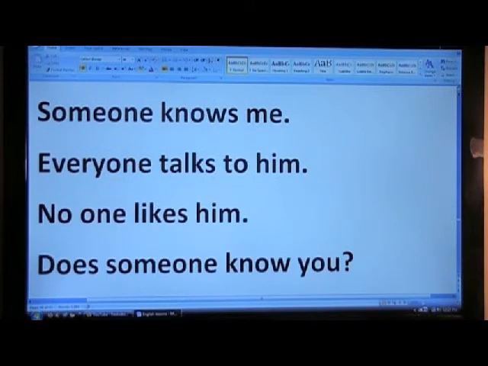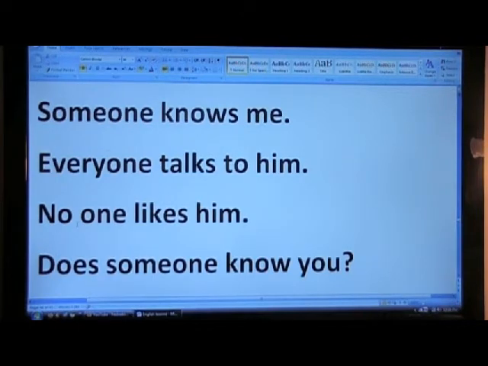And by third person singular, it means that for present we use S at the end of the verb if it is a regular verb. And if it becomes interrogative, we use the verb do, which becomes does. Someone knows me. Everyone, still it is third person singular. Everyone talks to him.